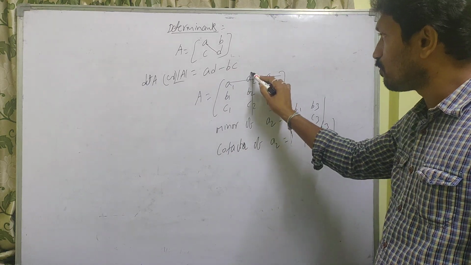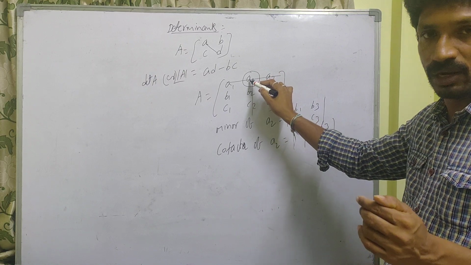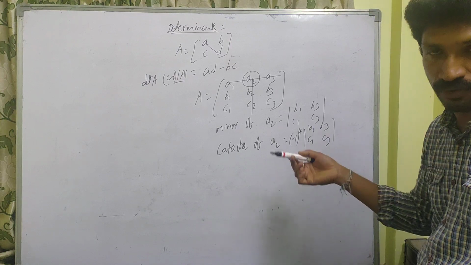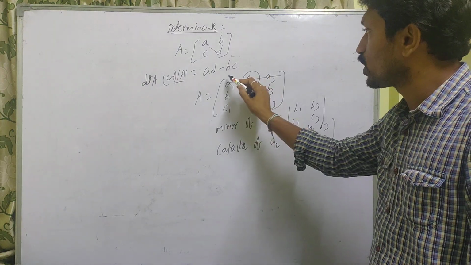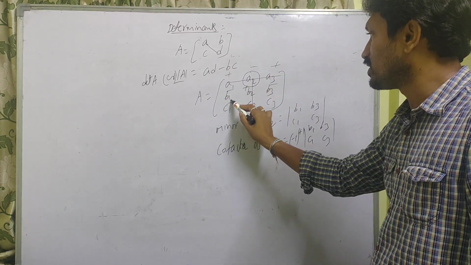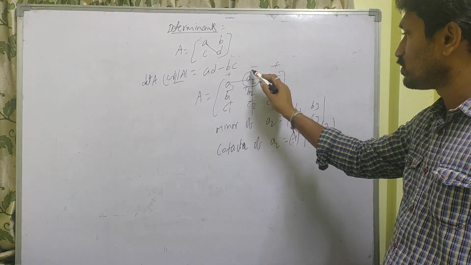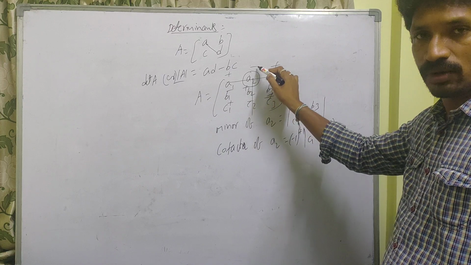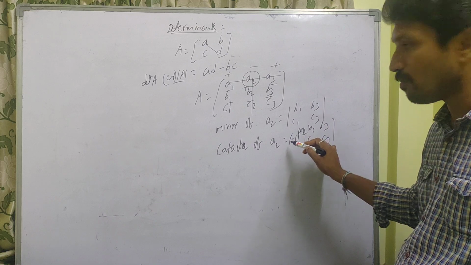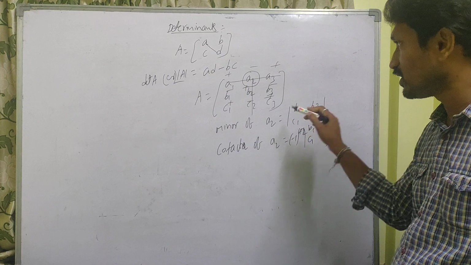Along with it, what is the position here? This is a11, a12, a13, so it is the first row, second column element. So we have to write (-1) whole power 1 plus 2. Otherwise, use the shortcut way I gave you for finding the cofactors: start from plus, minus, plus, minus, plus, minus, plus, minus, plus. 1 plus 2 is an odd number, so you get minus. So minus into the minor.